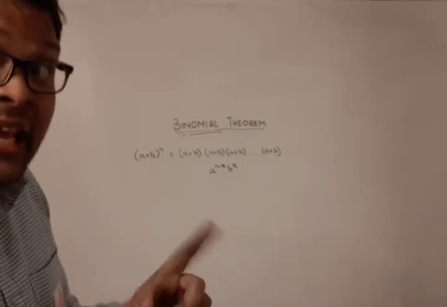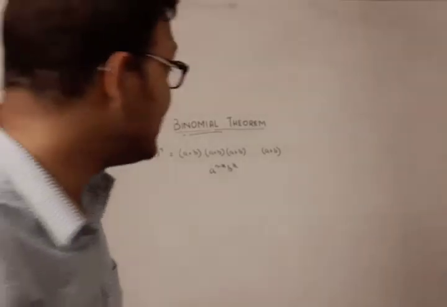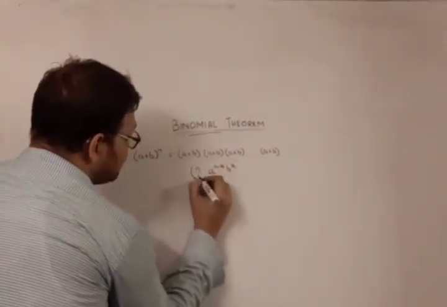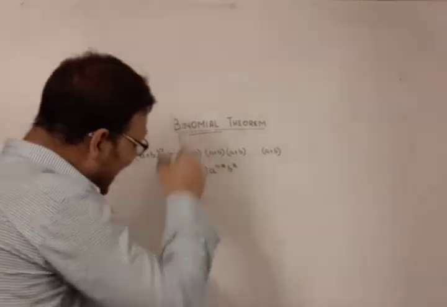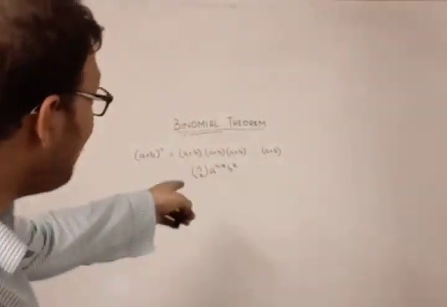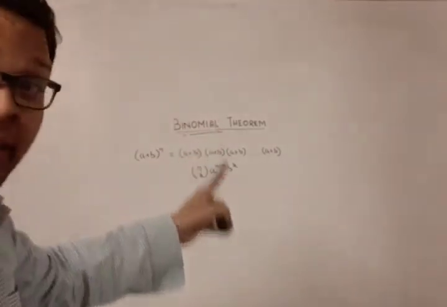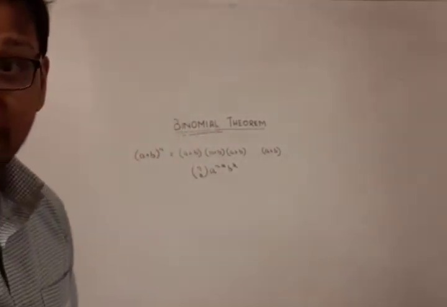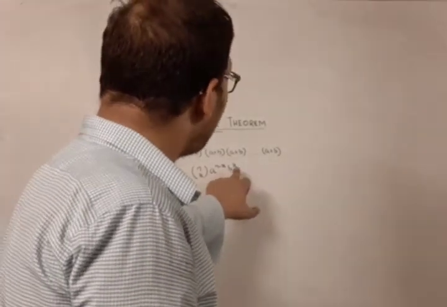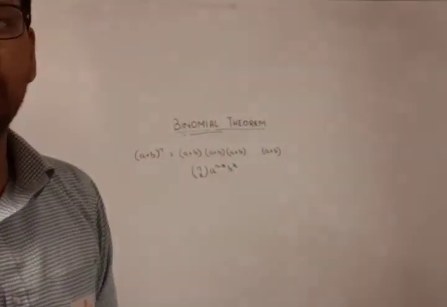That is nCk ways. So in nCk ways, as we have learned in combinatorics, we can get a to the power n minus k from n minus k brackets.